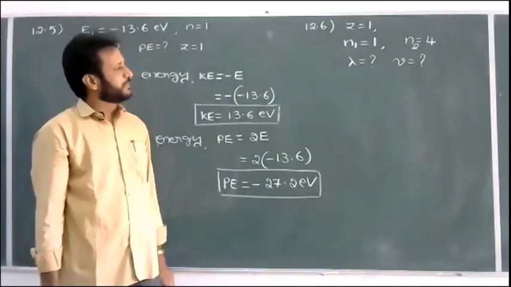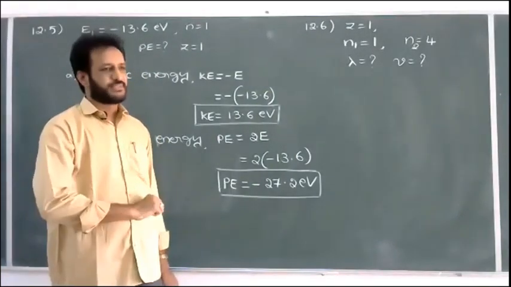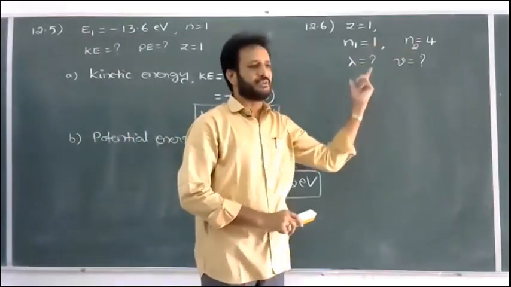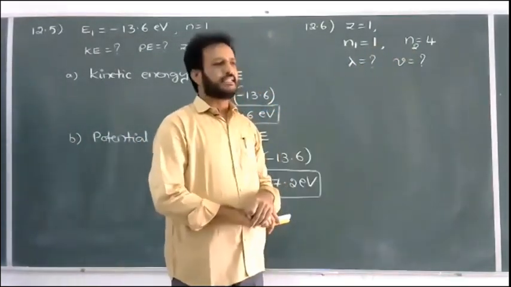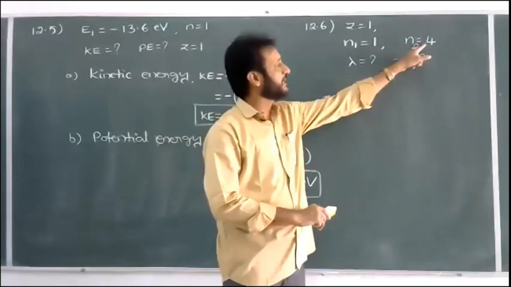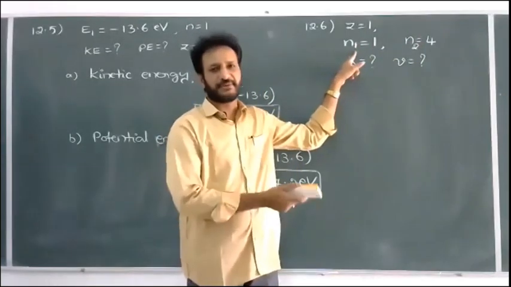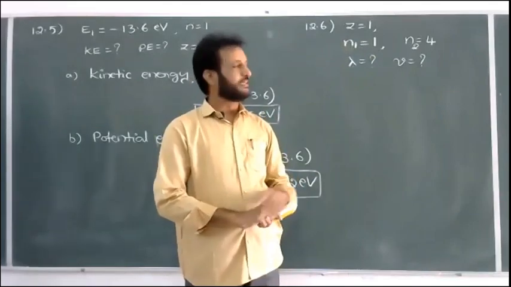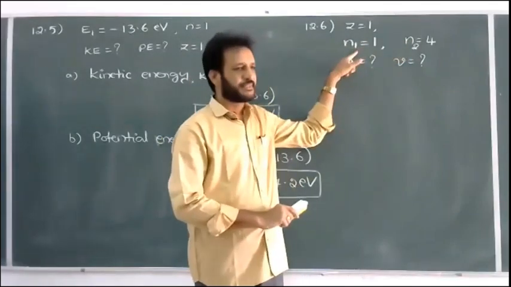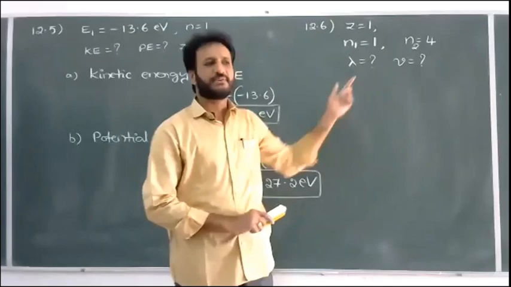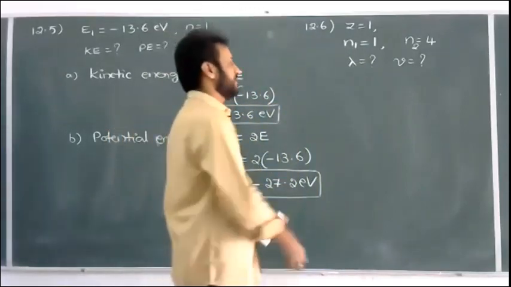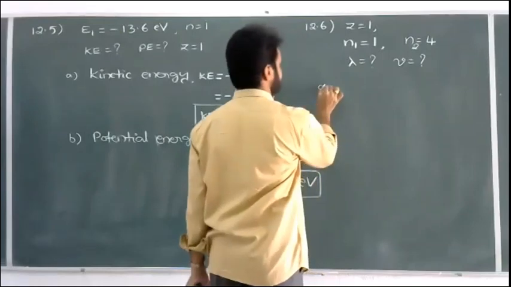So we have one method. We can use the Rydberg formula: 1 by lambda is equal to R into 1 by n1 square minus 1 by n2 square. One more method, E is equal to E4 minus E1, the excitation energy formula. Electron jumps from the 1st to the 4th orbit means E is equal to E4 minus E1. After getting E4 minus E1 equal to hc by lambda, then we can find frequency also. Now I'll go with the first method.